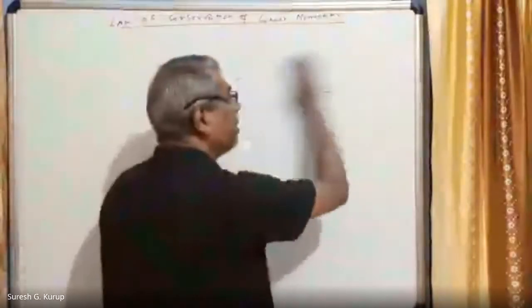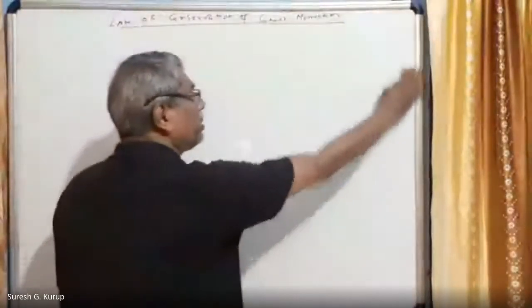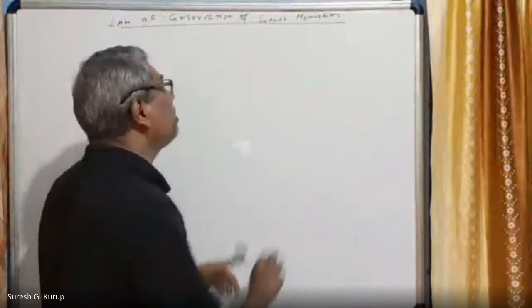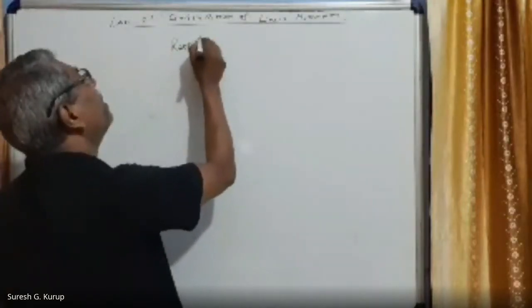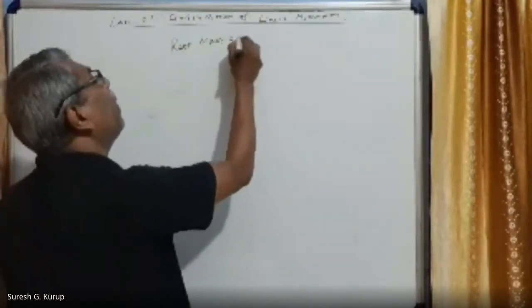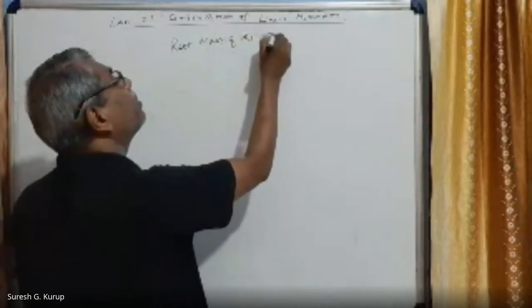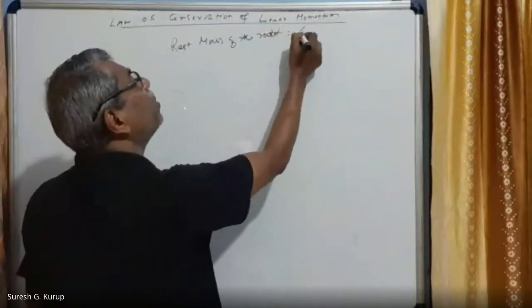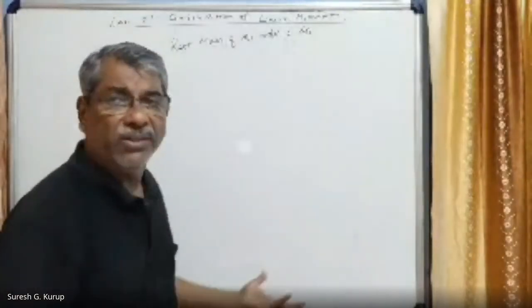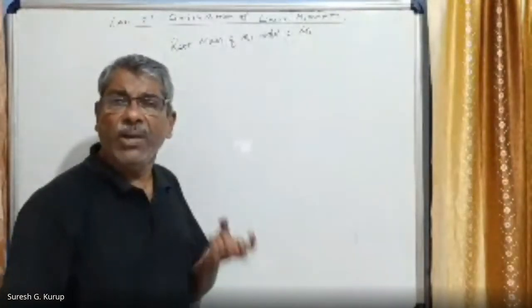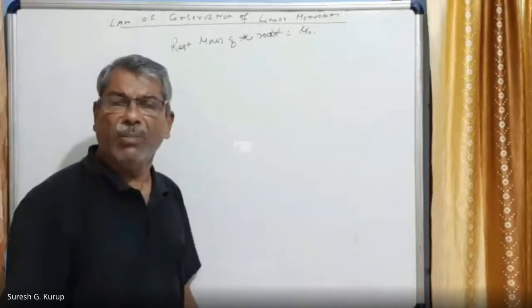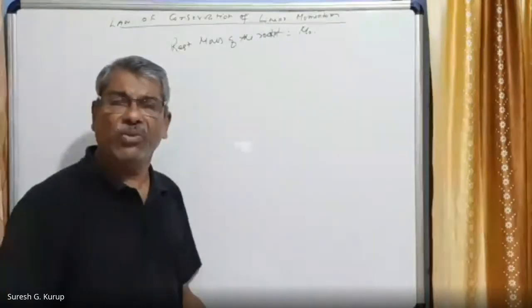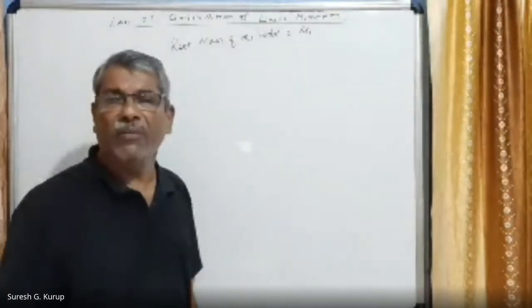M0 is what you call the rest mass of the rocket, right? The rest mass of the rocket is M0. Now the rocket is fired, which means at every instant a certain amount of gas is coming out, due to which the mass gets reduced every time.